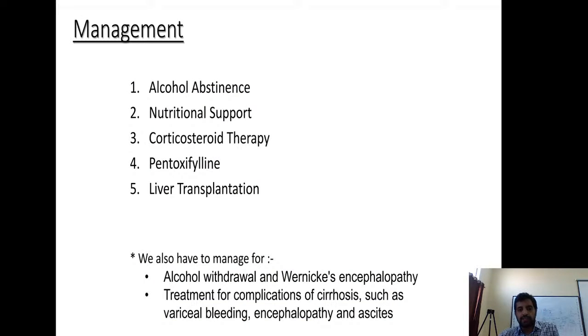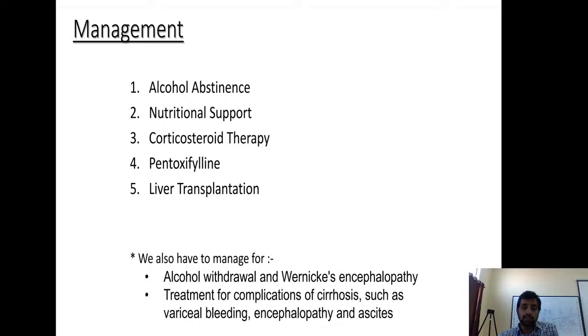So how do you treat these patients? First, we'll talk about management of alcoholic hepatitis, that is more specific. Then we'll talk about the other things. So the most important thing about this is alcohol abstinence. You stop alcohol consumption, that will result in survival benefit like anything, more than any medical management. Even if the patient is not able to maintain absolute abstinence, even some amount of abstinence helps in the increase of survival. So alcohol abstinence, you need to refer the patient to a psychiatrist and decrease the alcohol dependence.